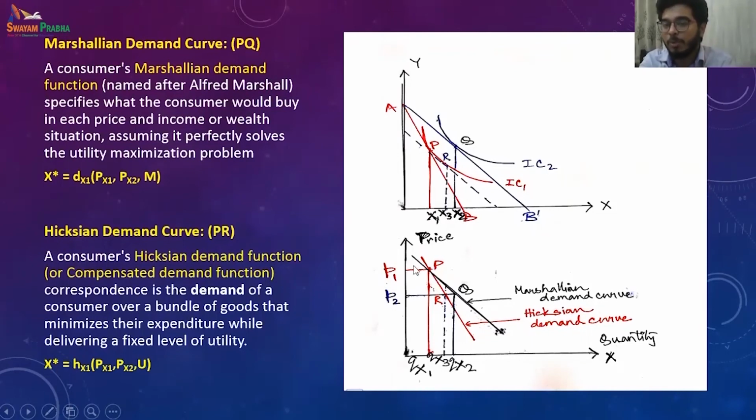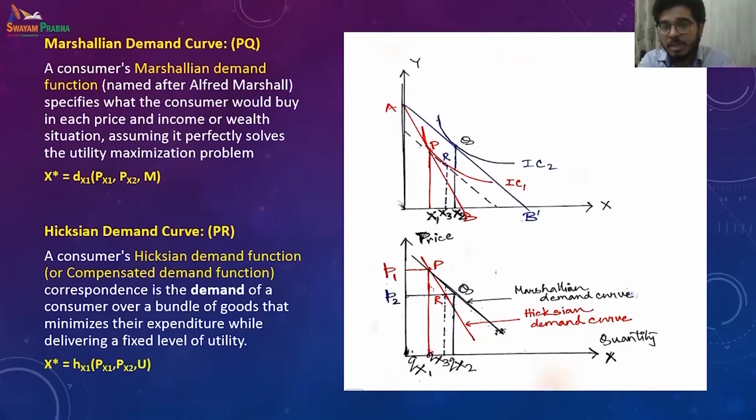When the price was P1, they were buying X1 over here, QX1. When the price was P2, they were at Q and they were buying QX2. So this is the Marshallian demand curve, and you connect PQ and you get for P1 what was the quantity X1, for P2 what is the quantity X2. Connect them, it is the simple normal Marshallian demand curve.